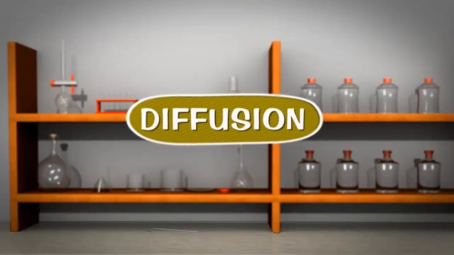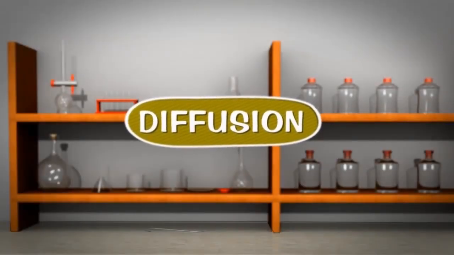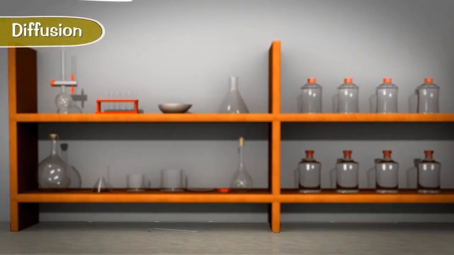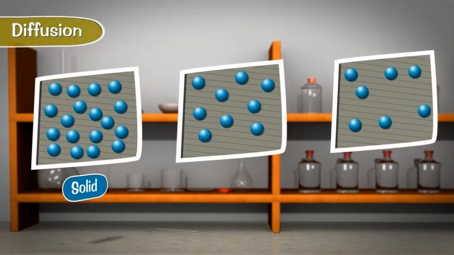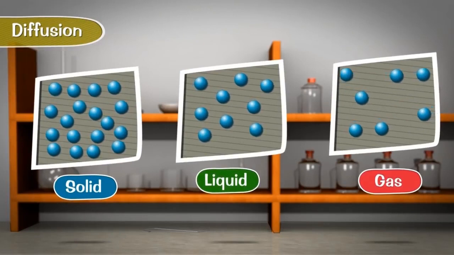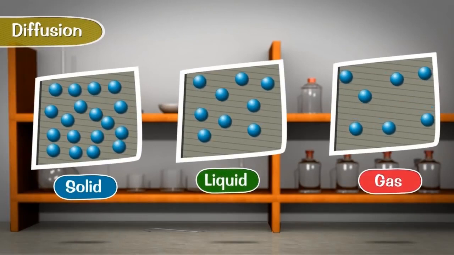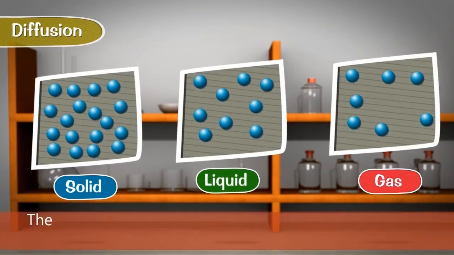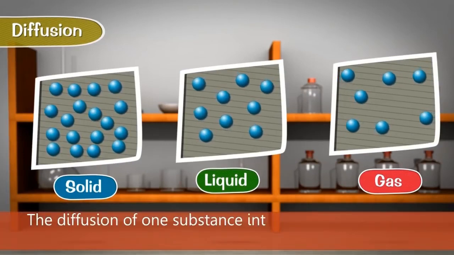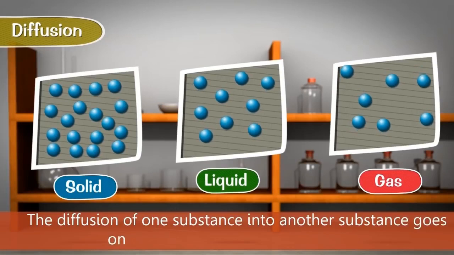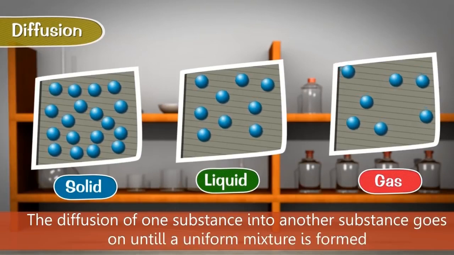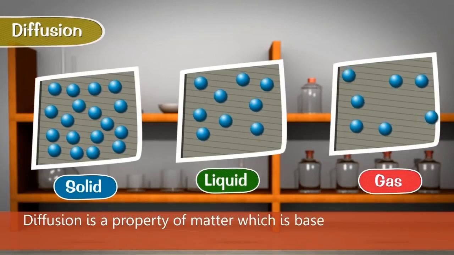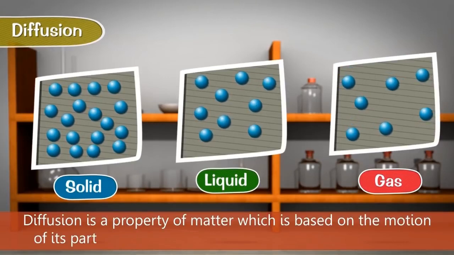Diffusion. In this section, we will learn about the diffusion in solid, liquid, and gases. Introduction. The spreading out and mixing of a substance with another substance due to the motion of its particles is called diffusion. The diffusion of one substance into another substance goes on until a uniform mixture is formed. Diffusion is a property of matter which is based on the motion of its particles.